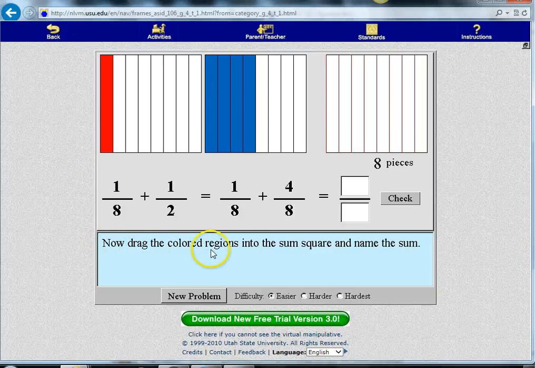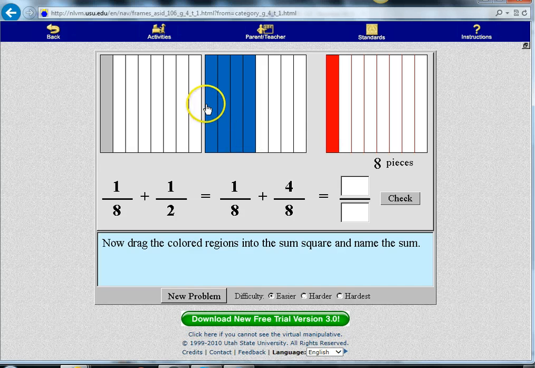We're told to drag the colored regions over into the new area, which has been divided into eighths, and we're going to slide that 1 over, and we're going to slide the 4 over, and we're going to see how much space it takes up.